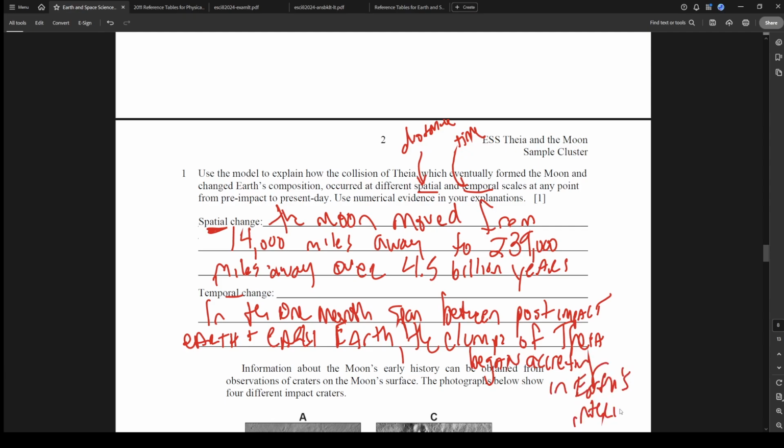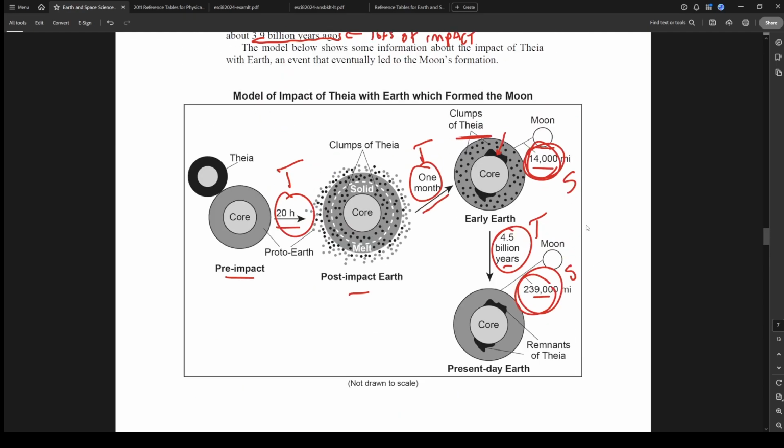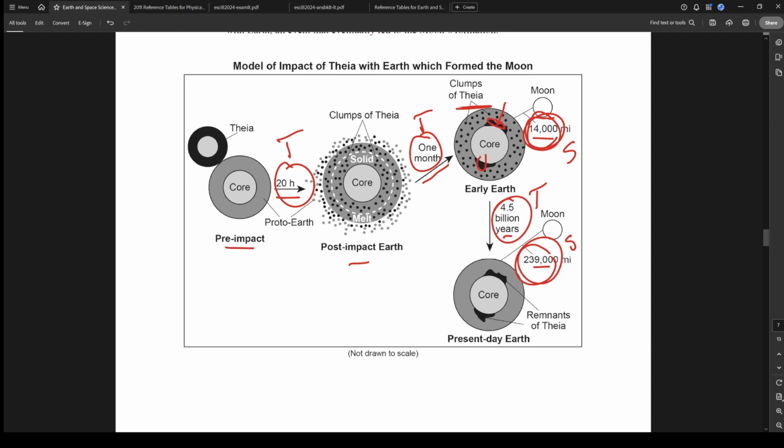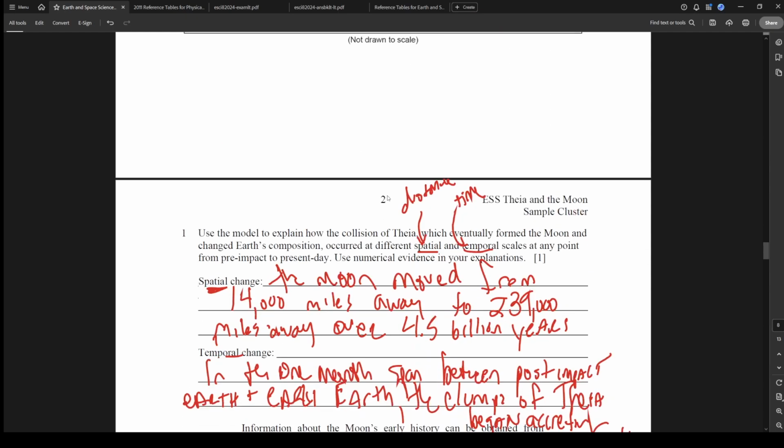And you don't even have to say accreting. You could just say started clumping together, started sticking together. That's what I'm talking about, like this area and this area. I mean, there were plenty of answers we could have said for the temporal, but that's what I just went with.